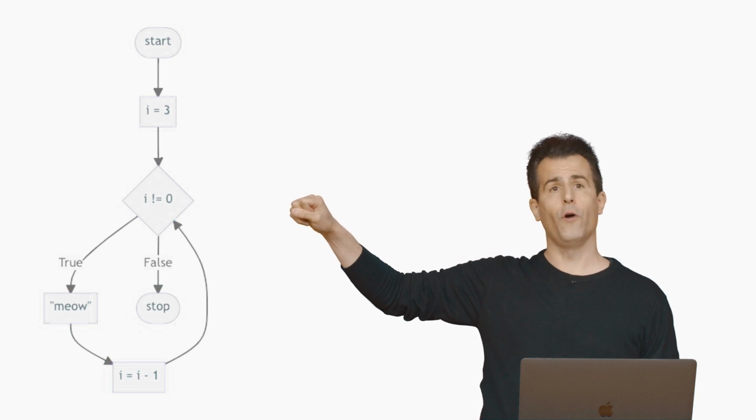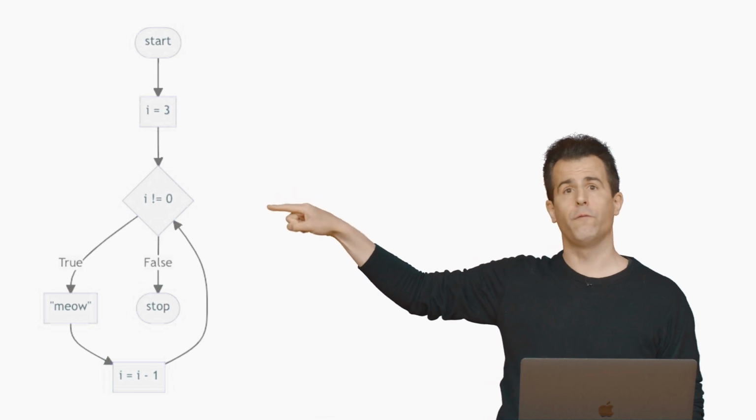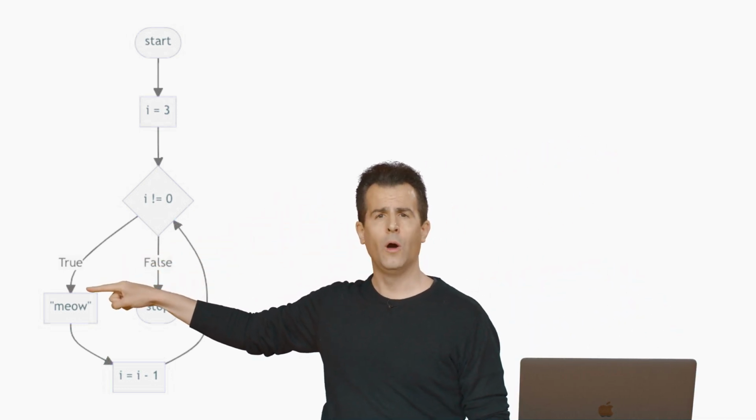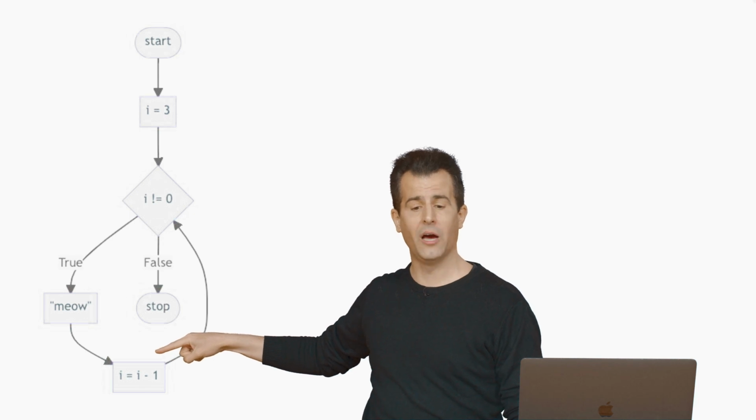And the answer is going to be true or false. Does I not equal 0? Well, it doesn't. It equals 3. So if I follow the true line, I meow. And then I follow this arrow, and I update I to equal I minus 1.